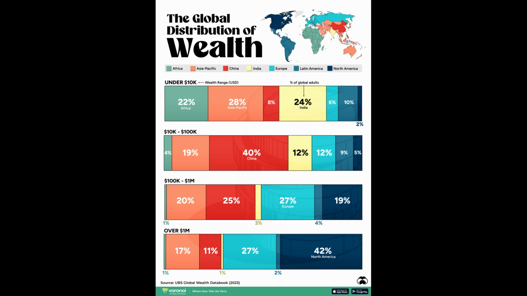The wealthy class between $100,000 and $1 million. The majority of people here are Europeans 27%, 25% Chinese, 20% other Asians, 19% from the USA and Canada, 4% from Latin America, 3% from India and 1% from Africa. The richest class is clearly dominated by residents of the USA and Canada, 42% of this category, 27% are Europeans, 17% Asians, 11% Chinese, 2% adults from Latin America and 1% each from Africa and India.